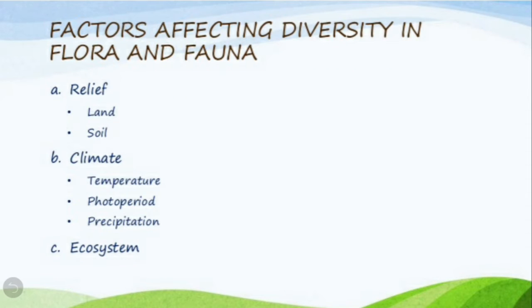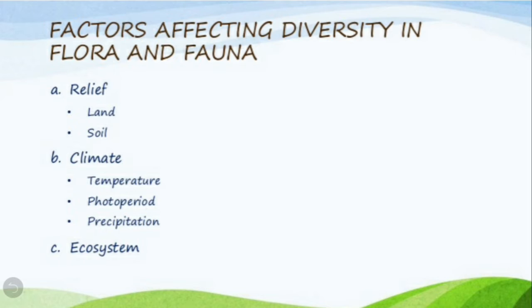Now, factors affecting diversity in flora and fauna. That is, what are the factors which affect the animal life and the plant life? So basically there are three features. First, relief. Second, climate. And third is ecosystem.